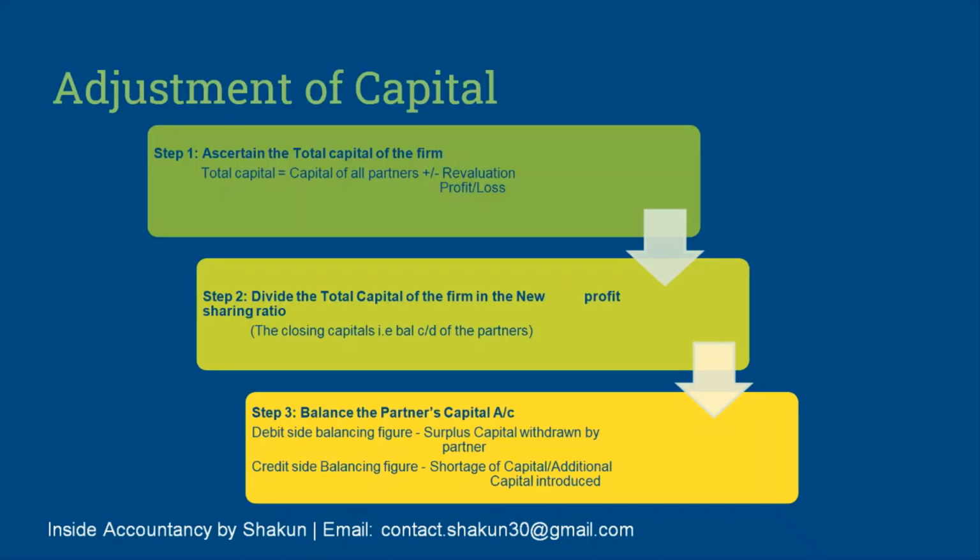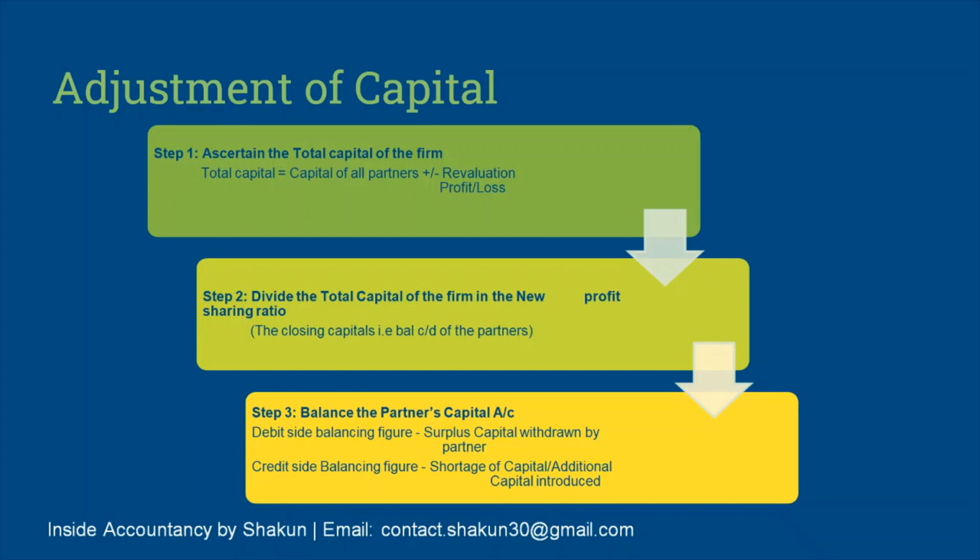Moving on, adjustment of capital can be done by following certain steps. Step 1, ascertain the total capital of the firm. Total capital of the firm can be ascertained by applying this formula: old capital of all partners which appears in the balance sheet, plus the revaluation profit, and in case there is loss on revaluation, that must be subtracted. So, by applying this formula, you will get the total capital of the firm.